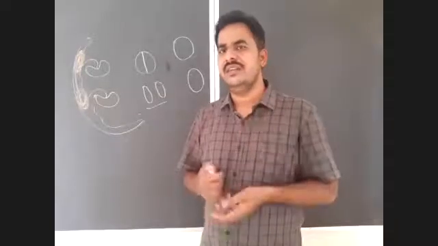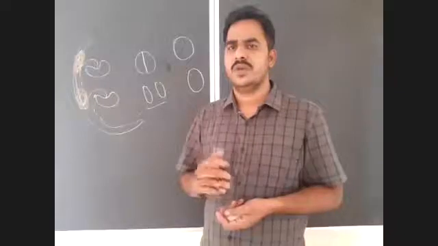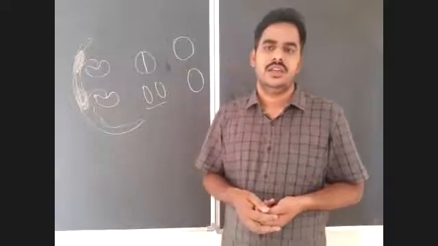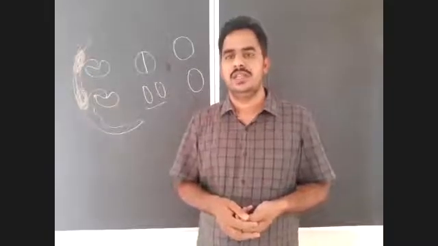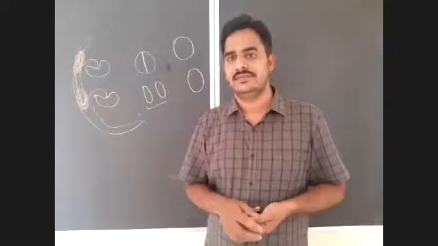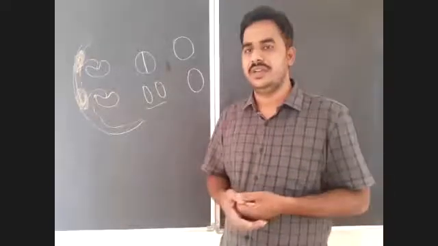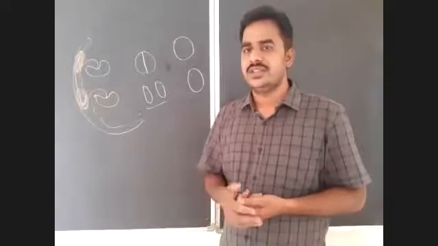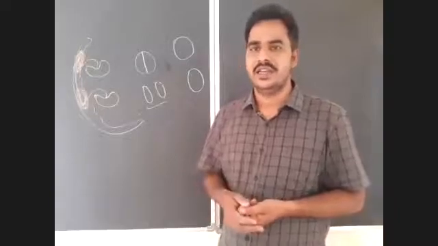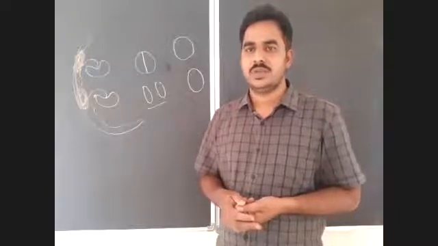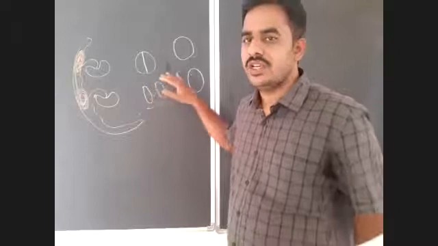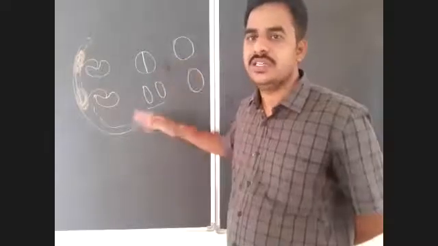Normally, semen is a mixture of spermatozoa and seminal plasma. It is alkaline in nature, and usually in a single ejaculation, 3 to 4 ml of semen will be released into the female genital tract. In each ml, how many spermatozoa are there? 20 to 120 millions are there. If there is any disturbance in this normal count, size, or structure, there are some disorders we discussed already: azoospermia, oligospermia, asthenospermia, teratospermia. Those are disturbances in the normal production, count, motility, or size and shape of the sperm.